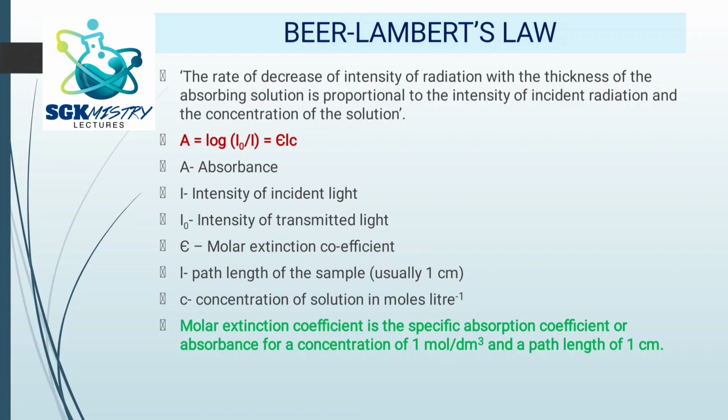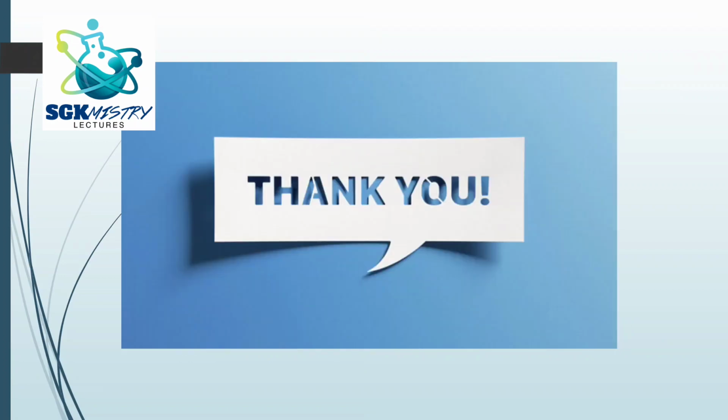Beer-Lambert's law we also discussed in detail, and also how fluorescence and phosphorescence differ from each other. All these things we have discussed, along with smaller concepts like chemiluminescence, bioluminescence, photosensitization, and photochemical equilibrium. I hope it is helpful.